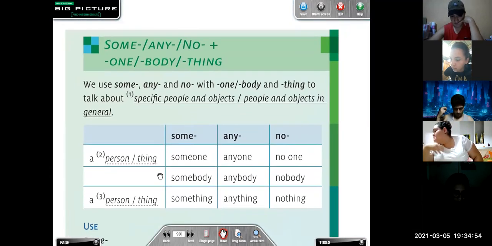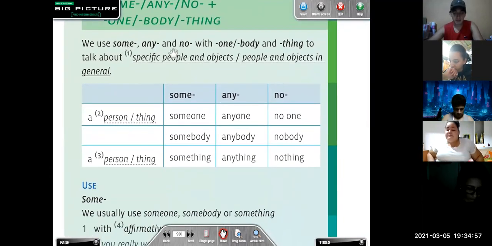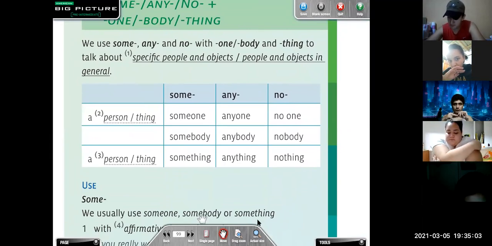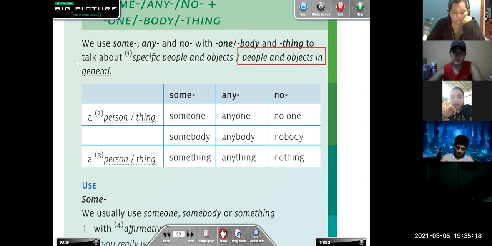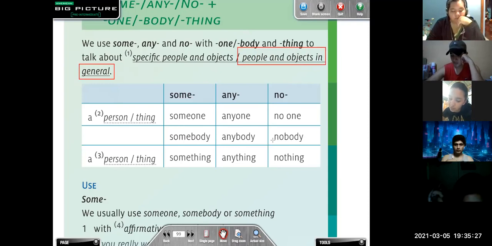It says, we use some, any, and no with one, body, and thing to talk about what? When do we use this? To talk about specific people and objects, or people and objects in general? General. People and objects in general. Very good. So when we say someone, anyone, no one, somebody, anybody, and nobody, we are referring to a person. A person. Okay. Then we have here a person or people, right?